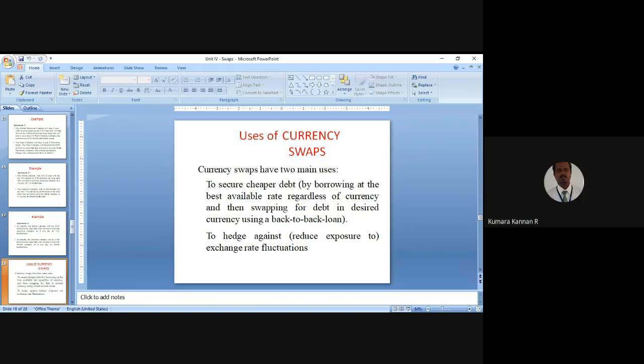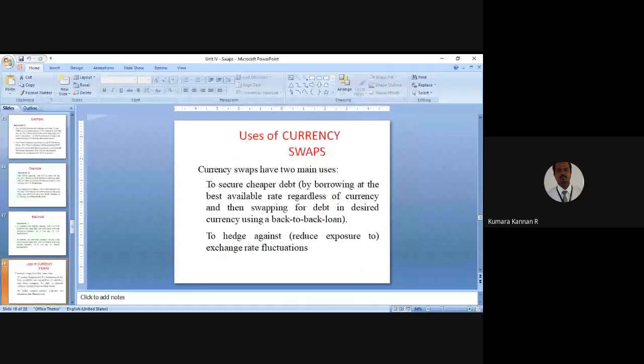Suppose they want to avoid this cheaper debt. I don't want to go to America and raise my funds there. So what? The US company decides that they don't want to go to Great Britain and raise the funds from the bondholder. They want to raise their funds from the local banks and convert into Great Britain pounds, right? US Piper Company raises the fund from an American bank and converts it into Great Britain pounds. They will invest in Great Britain, England. Then these exchange rate fluctuations will come. Exchange rate will become a big problem.